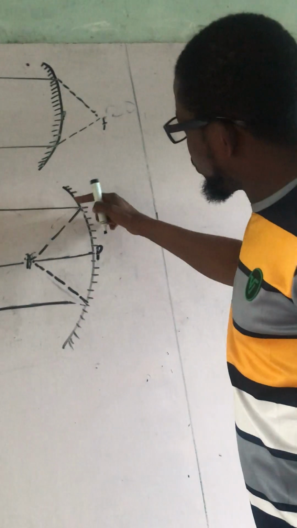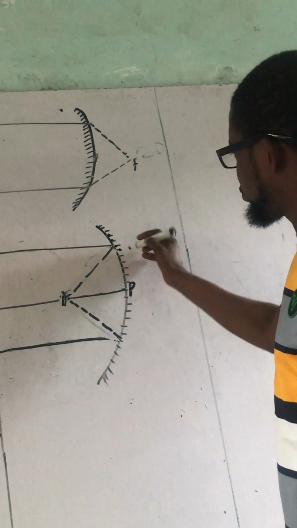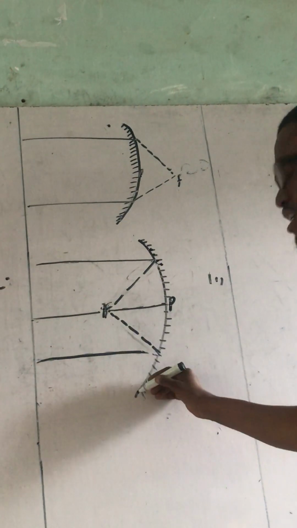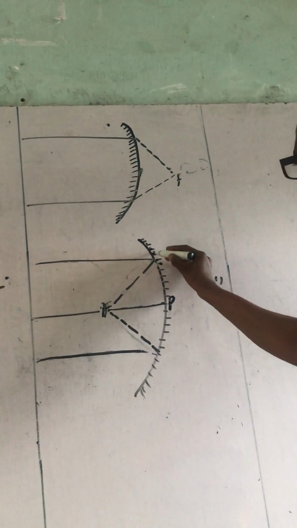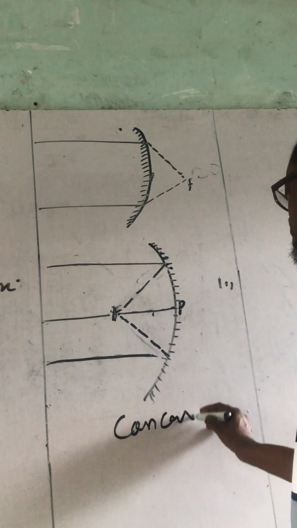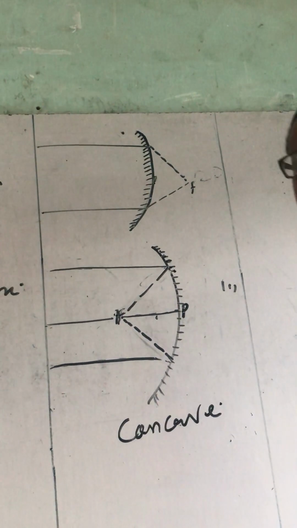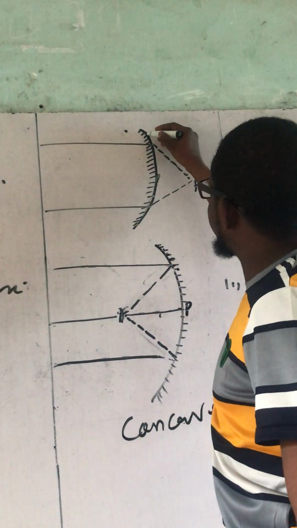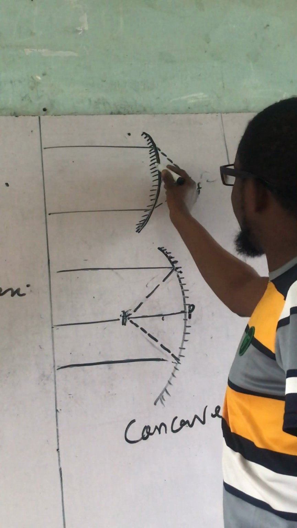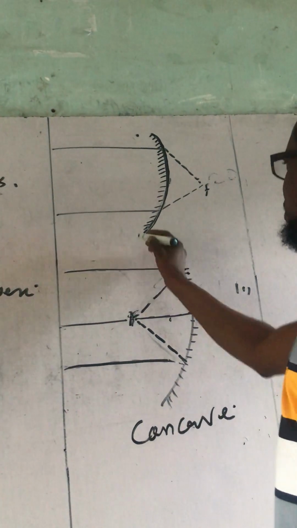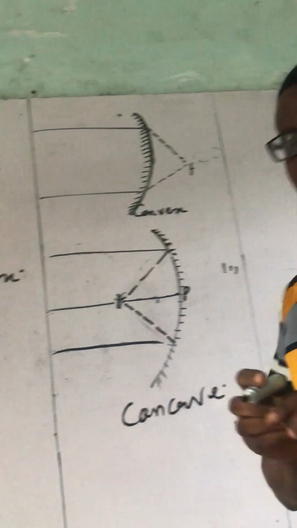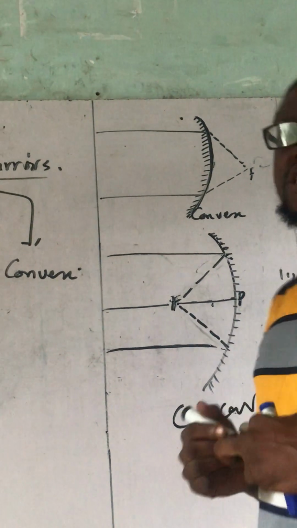So let's look at the diagram. So this is the reflecting part. This symbol shows that here is the silver part. So you can see that it is inside that is the reflecting part, while the outside is the silver part. So this is an example of what? Concave, which is also a converging mirror. Now here you can see that it is the outside that is the reflecting part, while the inside is the what? Silver part. So this is an example of what? Convex, which is also known as diverging mirror.